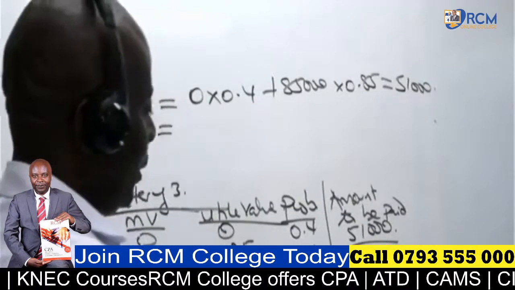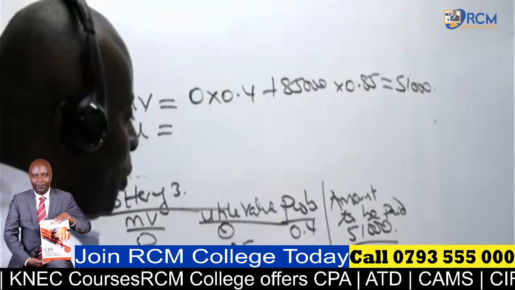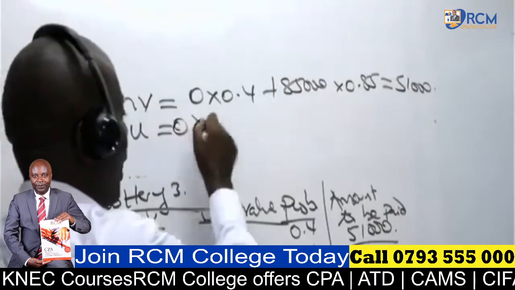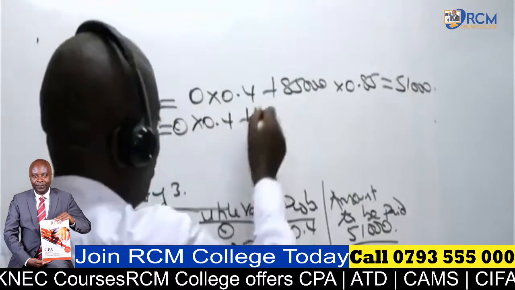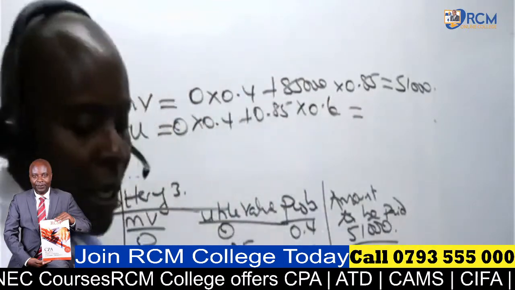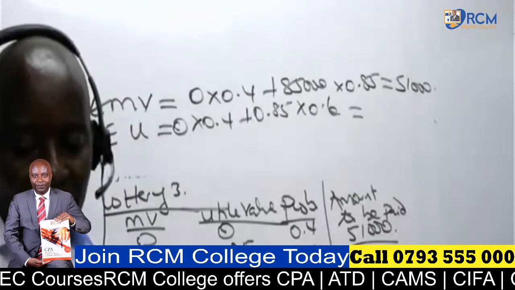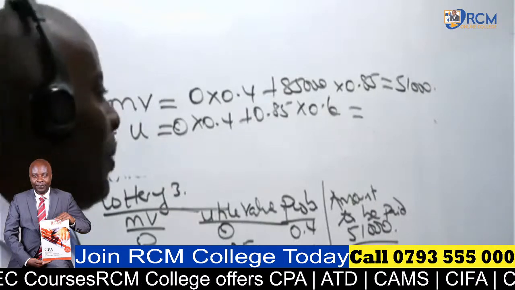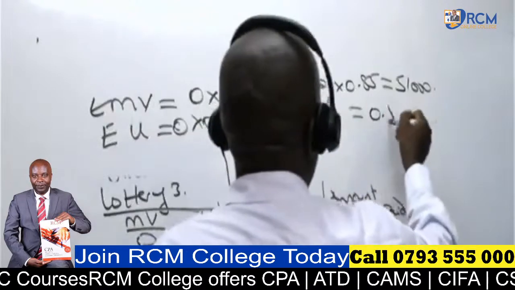And then, ladies and gentlemen, we have expected utility. Expected utility. So it will be 0 times 0.4 plus 0.85 times 0.6. What are we getting here? They're giving me 0.51.